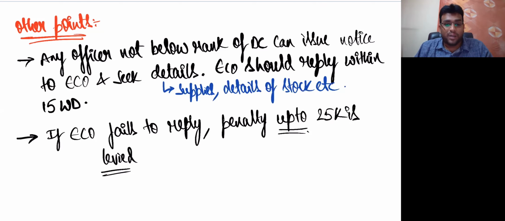And that ECO should reply with how many days? 15 days, 15 working days, he should reply, my dear friends. And if he doesn't reply, then definitely he is liable to pay penalty up to how much, my dear friends? 25,000 rupees. In fact, we have got one separate chapter called Penalties, Offences, Prosecution. That we'll talk in detail separately. Clear, my dear friends?